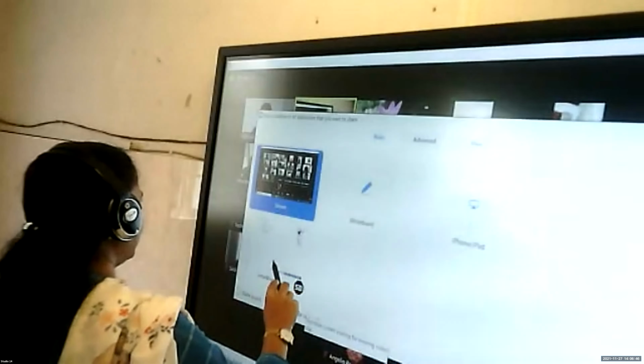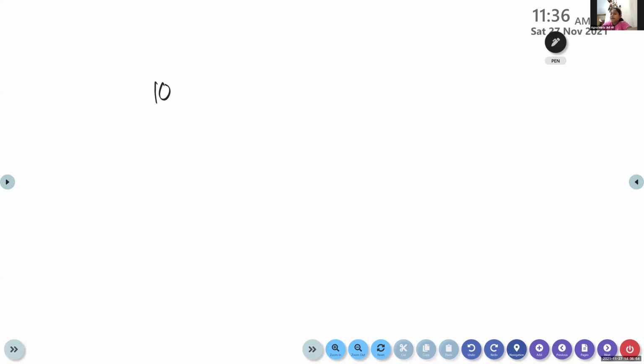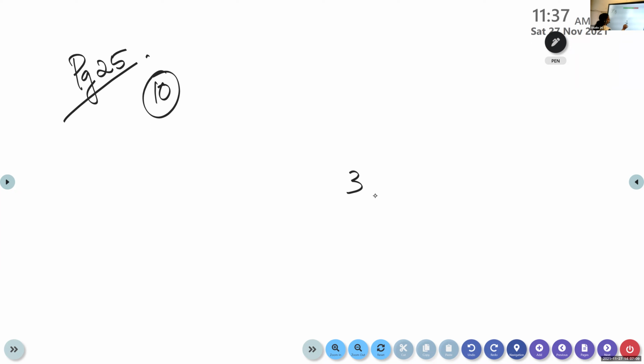Question number 10. Ma'am, you can find 3 by 4 of a meter in centimeter. Okay, my dear, please wait. Yes, Abhinav, we are going to do question number 10. Okay. So, Agna, read question number 10. Find 3 by 4 of a meter in centimeter. Okay. So, don't say the answer louder. I will ask one by one. So, children, we are doing now page number 25. Page number 25, question number 10. So, what's the question? Find 3 by 4 of a meter.